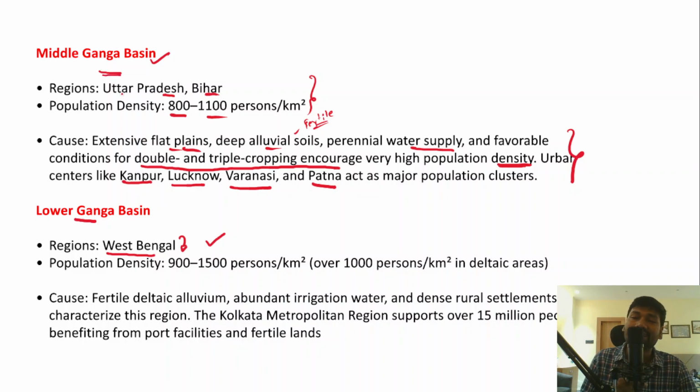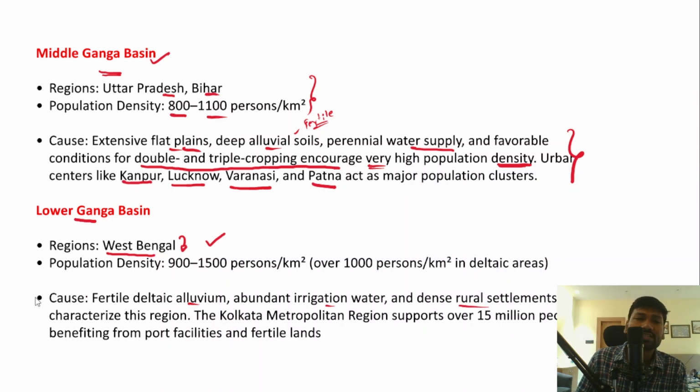So we should also understand the reasons for the high population density in the Lower Ganga Basin. So apart from having the advantages like deep perennial soils or extensive flat plains or continuous availability of water, there are other reasons also, right? So for example, the fertile deltaic alluvium in that area and abundant irrigation infrastructure, water, and dense rural settlements.